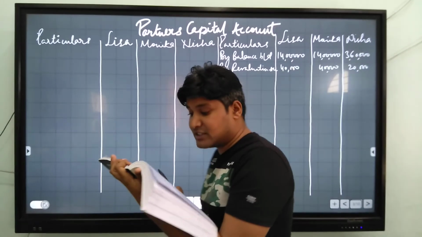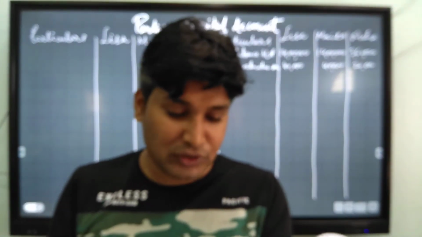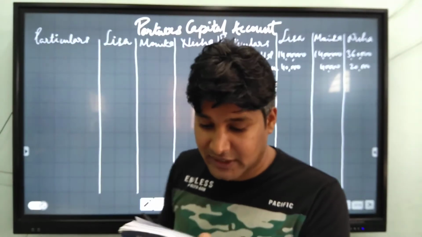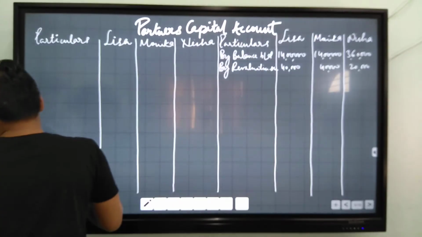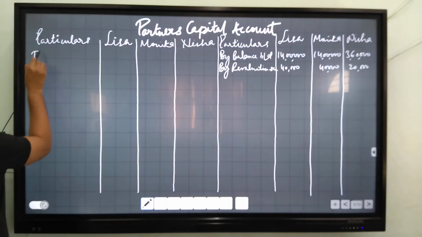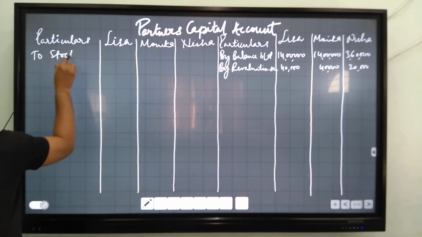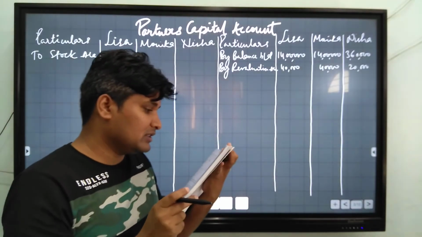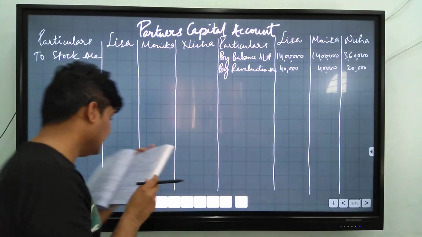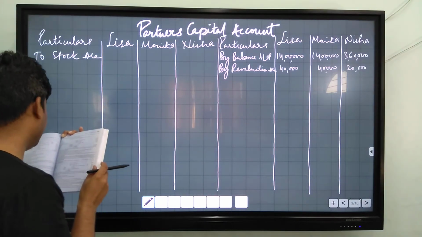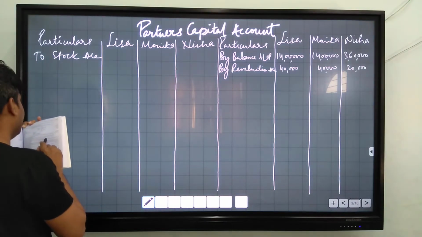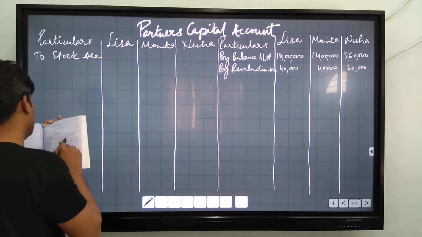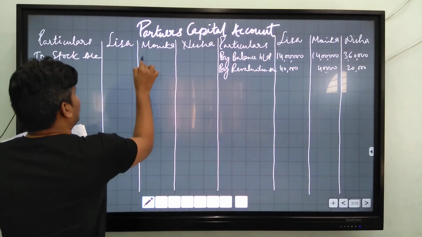Now, second adjustment is 50% of the stock was taken over by the retiring partner at book value. For this adjustment, you will write on debit side to stock account. The value of the stock is given in the balance sheet, that is 10 lakh. 50% of 10 lakh is 5 lakh. Retiring partner is Monica. You will write on Monica column 5 lakh.